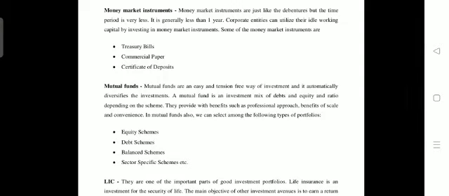So hardly 10 days, 14 days, 90 days, like this, the money market instruments have their time period or maturity period. Even under the money market instruments, very huge amounts are involved. Money market instruments are not available in 100 rupees or 1000 rupees.